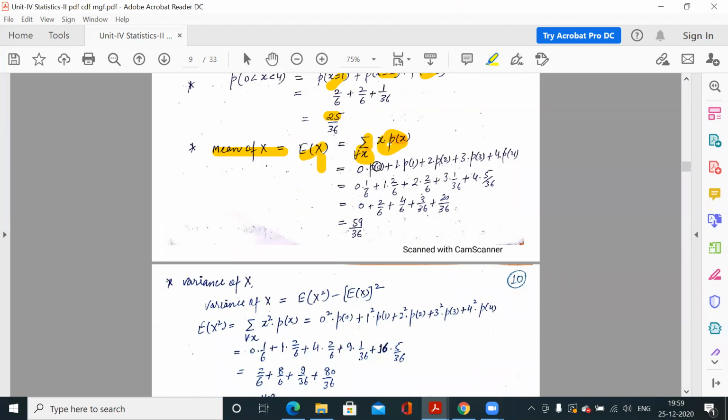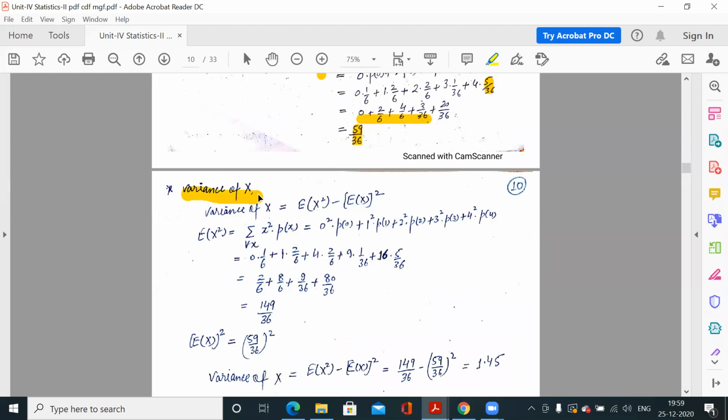So X is 0, P0. X is 1, 1 into P1. X is 2, 2 into P2. X is 3, 3 into P3. X is 4, 4 into P4. So all these: P0 is 1/6, P1 is 2/6, P2 is 2/6, P4 is 5/36. Multiplying this, we are getting this. So this is your answer.